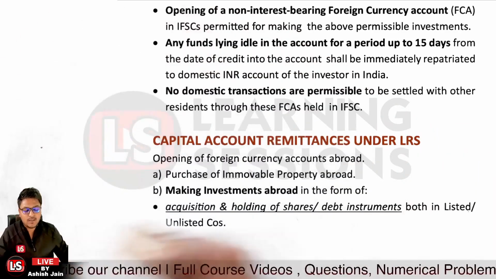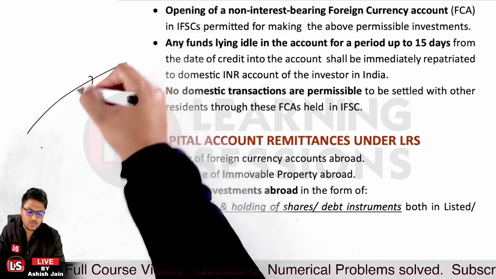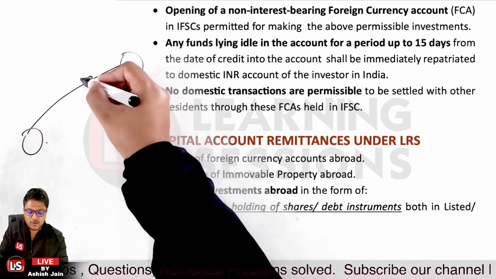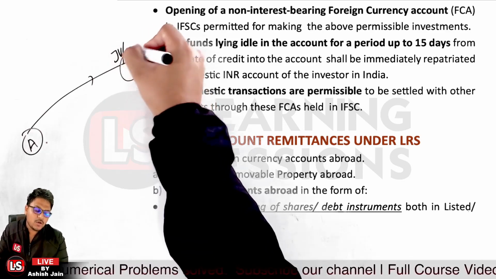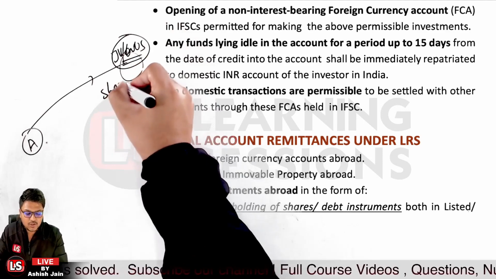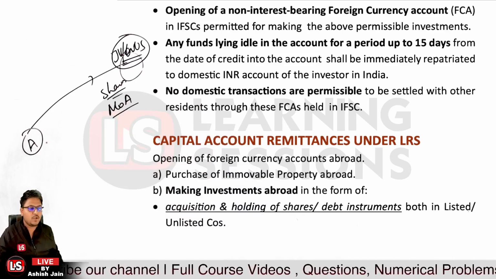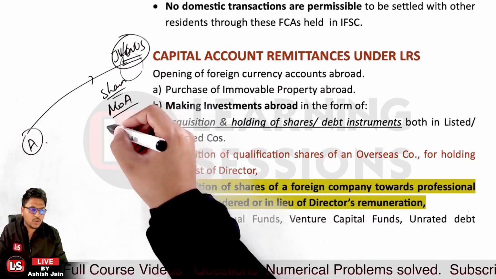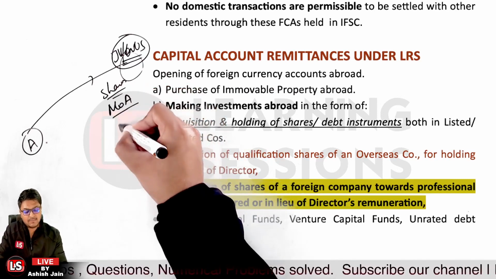I told you that a capital transaction is one that is going to alter your assets and liabilities, so that will be a capital account transaction. Now let's take person A, who is going to invest into a JV or wholly owned subsidiary, and further subscribe to the shares of the company. You're going to subscribe to the MOA, that is the memorandum of association of the company, or it could also be the case that you're going to subscribe the qualification shares.